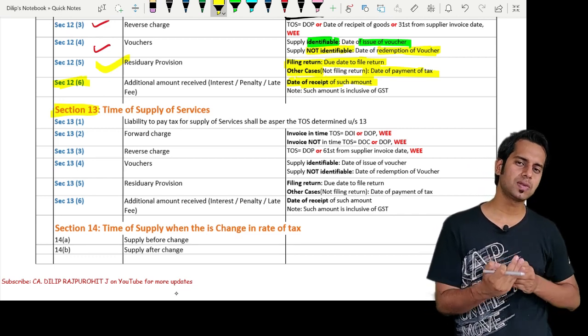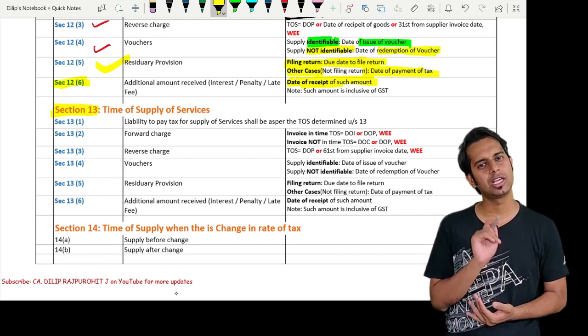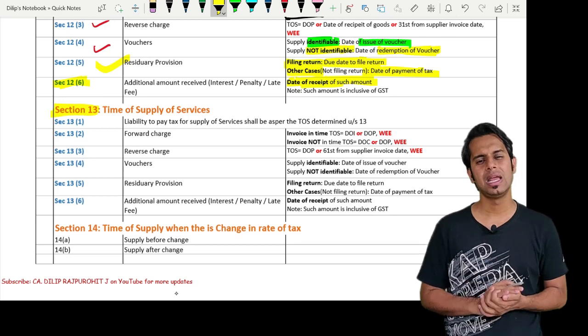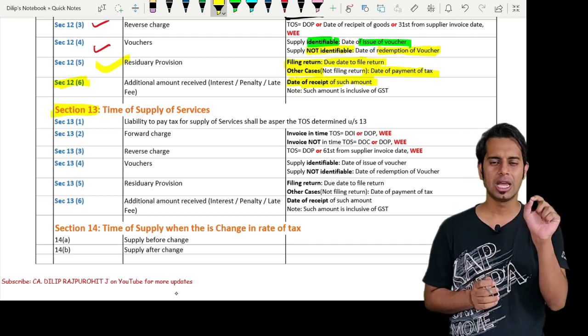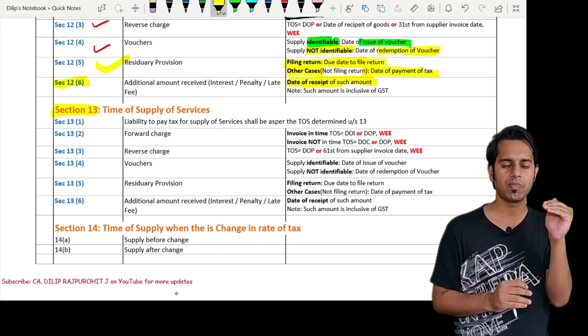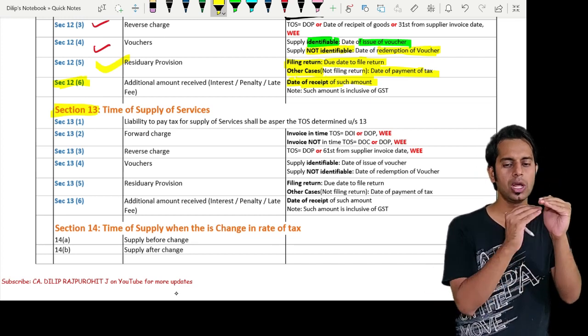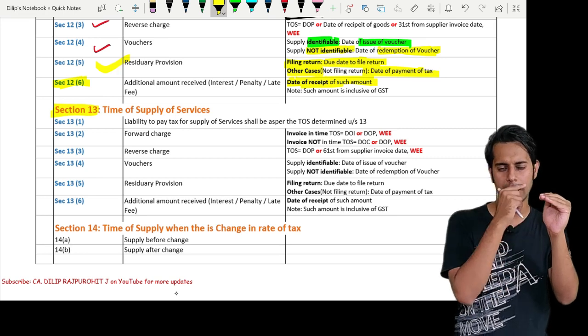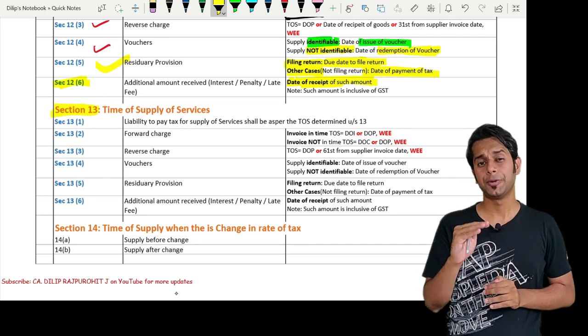Sir, what is the time limit for issuing invoice in case of continuous supply of services? In case of continuous supply of services, invoice is required to be issued as per the contract. See whether the due date of payment is known. Yes, sir, due date of payment is known. Invoice is required to be issued on or before that date.